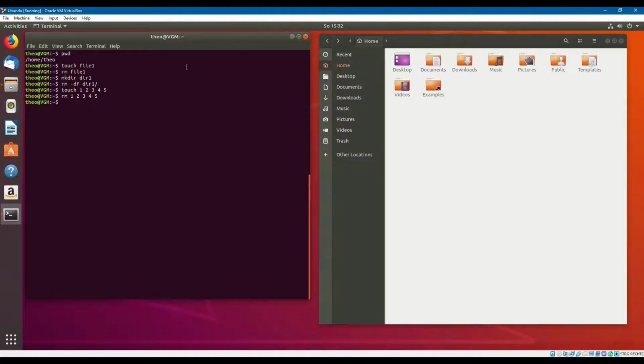Or you can do that: you open brackets, 1 to 10, and bam, you create 10 files at once, or you remove them at once, like that. You see, it's a lot easier using the terminal.